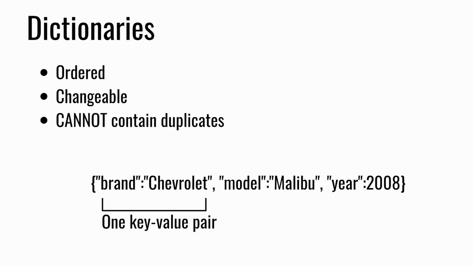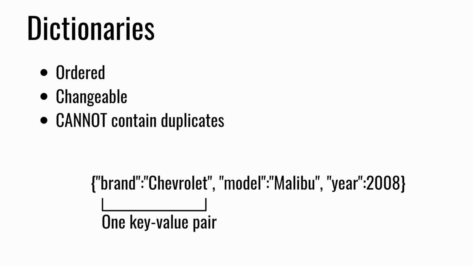A key is basically telling us what kind of value it is storing. If we have a key named brand, and we're specifically talking about cars, you can probably assume the value associated with it is going to be some sort of car brand. Similarly, if we have a key-value pair where the key is name, we know the value associated with it is going to be someone's name. A key has to be a string, but a value can be of any type. Notice in the above example that all of the keys are surrounded by quotes because they are strings. Some of the values, like Chevrolet and Malibu, are surrounded in quotes because they're strings, but for instance, we can have an int like 2008 as a value too, so we're not limited to just strings in the value fields.